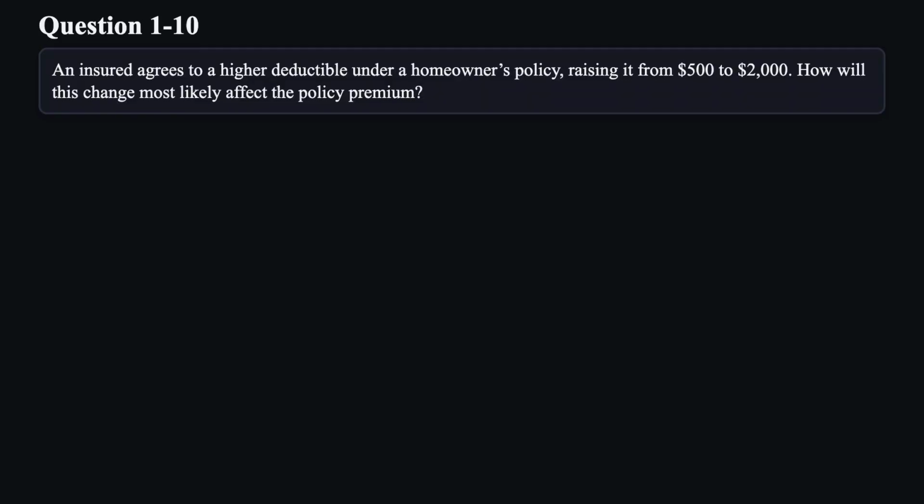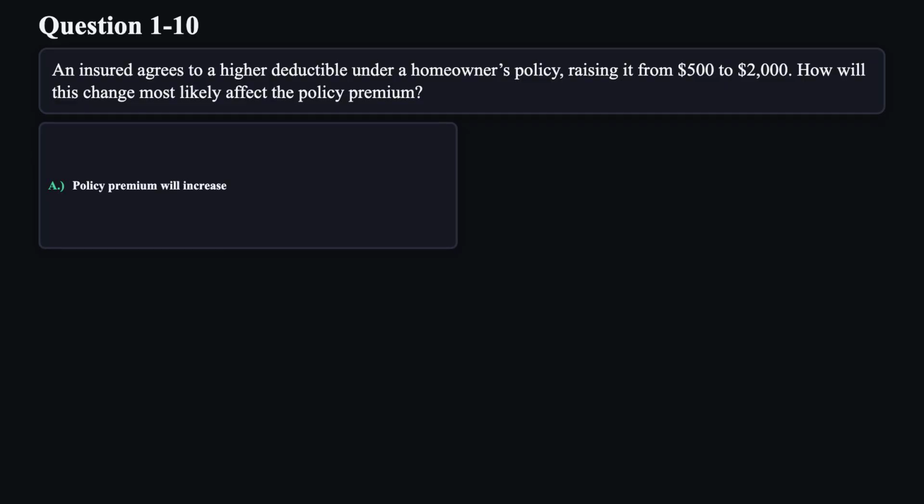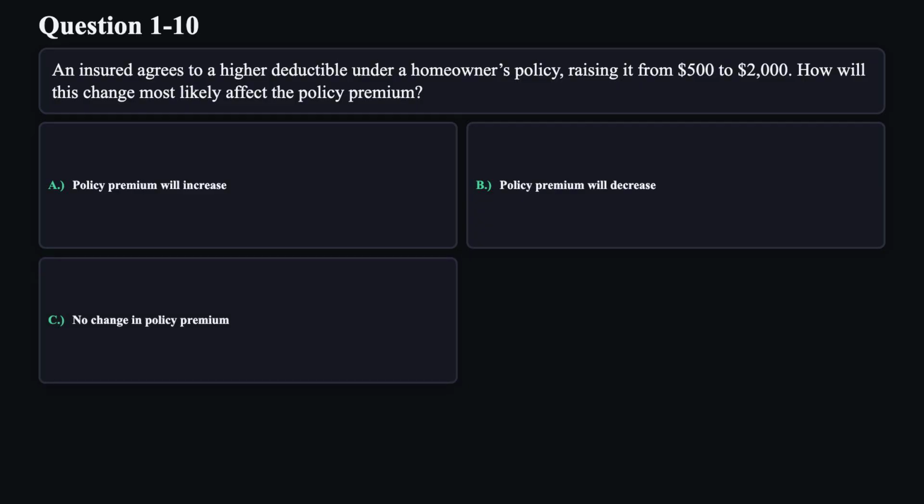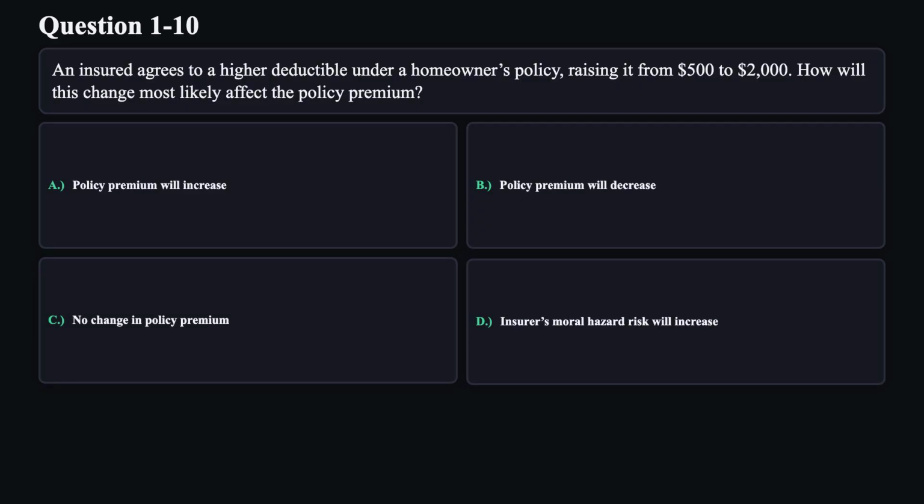Question 10. An insured agrees to a higher deductible under a homeowner's policy, raising it from $500 to $2,000. How will this change most likely affect the policy premium? A. Policy premium will increase. B. Policy premium will decrease. C. No change in policy premium. D. Insurer's moral hazard risk will increase.